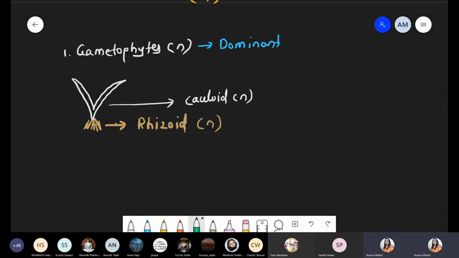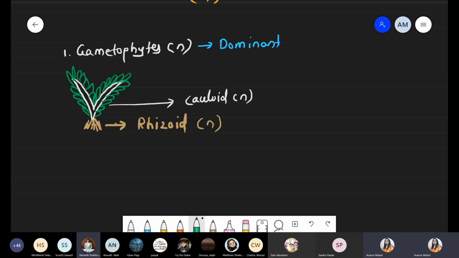Now we are talking about Funaria, a moss; mosses are also called leafy mosses because leaf-like structures, the phylloids, are present. The entire body of the caulid is covered with leaves. Don't draw a typical leaf, because it is not a gymnosperm or an angiosperm. This is a lower group, so it has no well-developed xylem and phloem. Just draw it like this. No need to draw a midrib. Draw a simple structure.